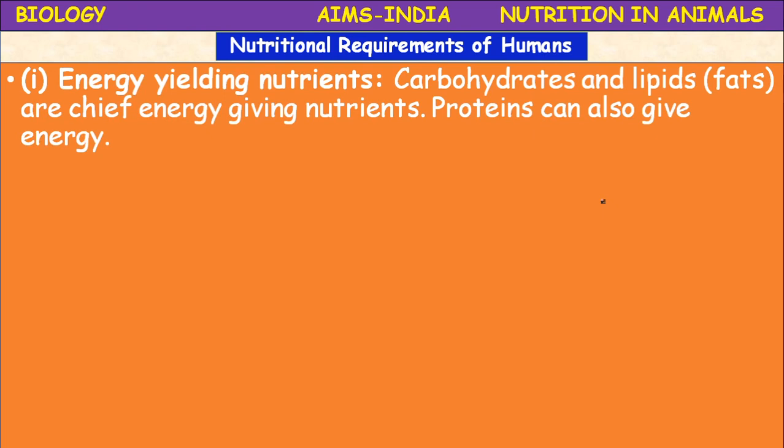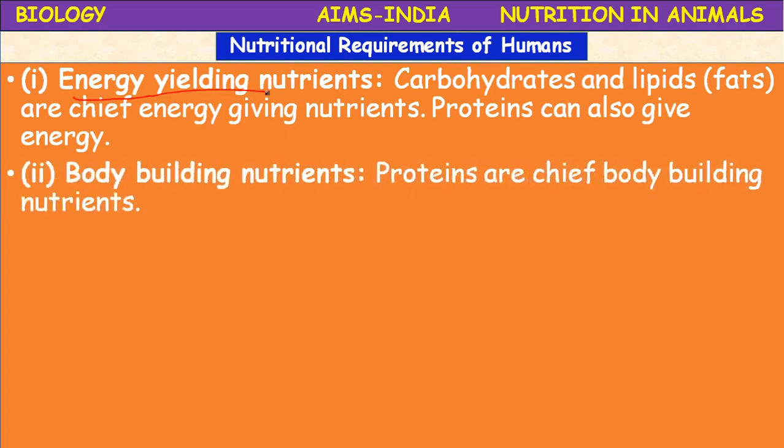Next, nutritional requirement of human beings. So we need different nutrients. The first one is energy yielding nutrients. Carbohydrates and lipids are the chief energy giving nutrients, and the proteins can also give energy, but in the absence of these carbohydrates, proteins also will release energy.